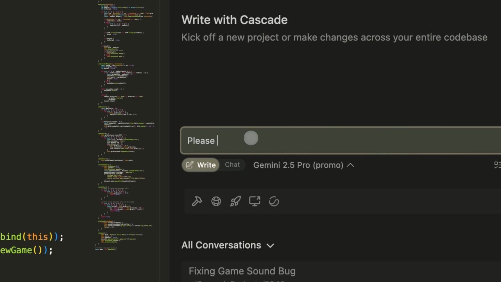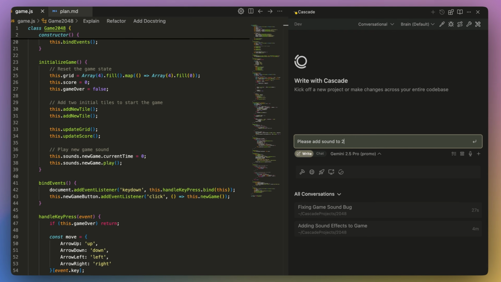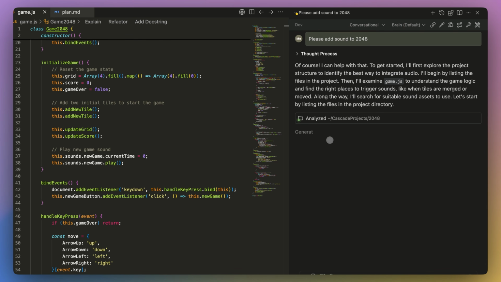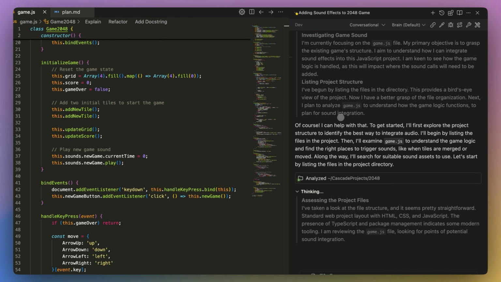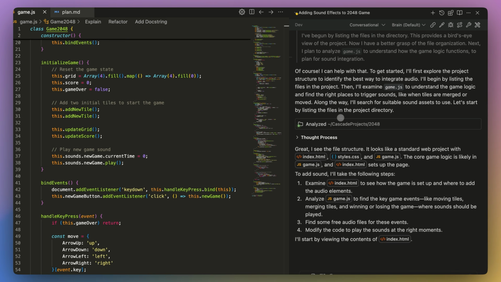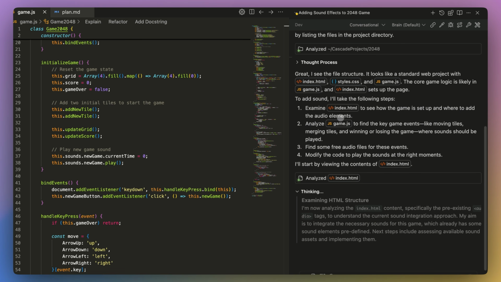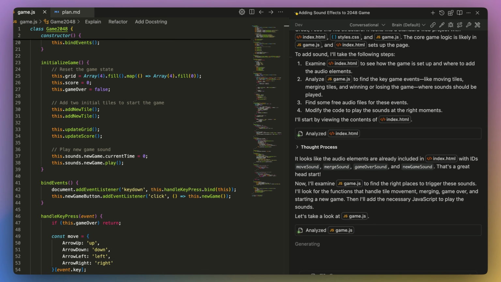Planning mode has been a huge hit with our users. Collaborating with Cascade to plan out and monitor progress on long horizon tasks improves the actual quality and accuracy of Cascade's responses. Because of this, we're turning planning mode on by default. You can disable it anytime from the Cascade panel.